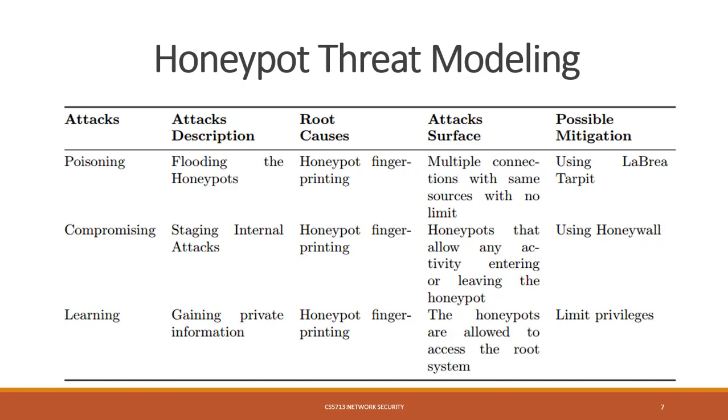We can also mitigate this attack. Second is compromising, staggering internal attacks. The third one is learning, gaining private information. As you can see, the root cause of these three attacks is honeypot fingerprinting. So the attacker uses honeypot fingerprinting to perform the attack.